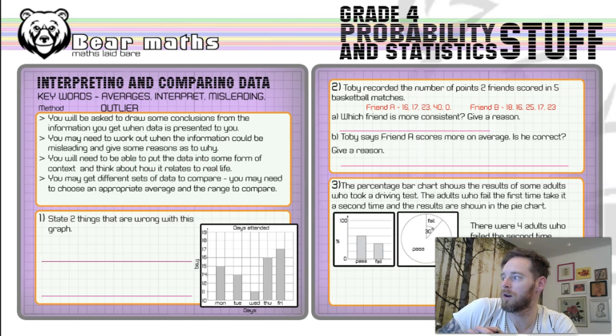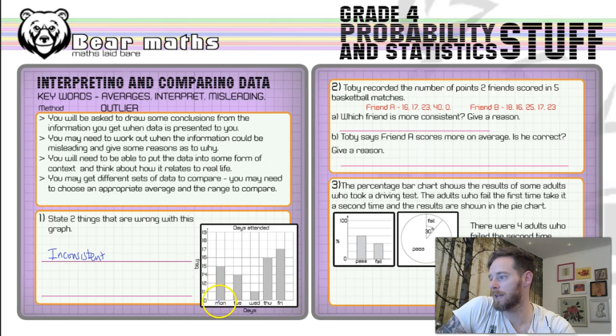So, number one, state two things that are wrong with the graph that's in that box. So when you look at the scale, you should see it's a bar chart, and that should start at 0. You've got 10, 11, 12, 14. So it's an inconsistent scale is what I would say. You could say it doesn't start at 0 as well, but I'm going to call it an inconsistent scale on the frequency. Doesn't go up in the same values each time. So that goes up by 1, but then it jumps up by 2, and then 1 again, and 1 again, and 1 again, right? So inconsistent scale on the y-axis would be an acceptable comment to write there.